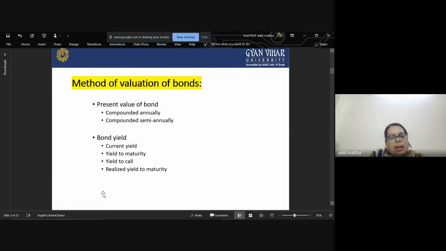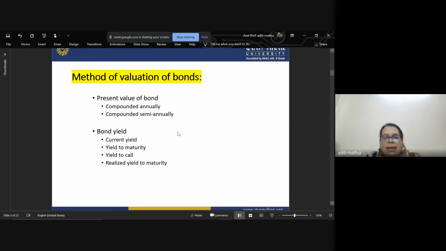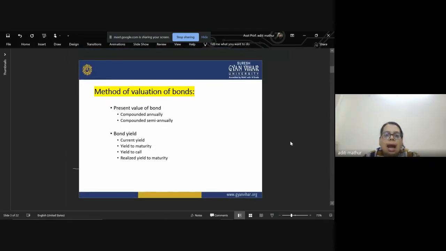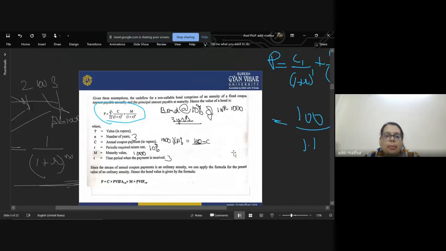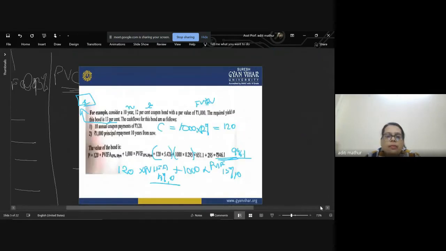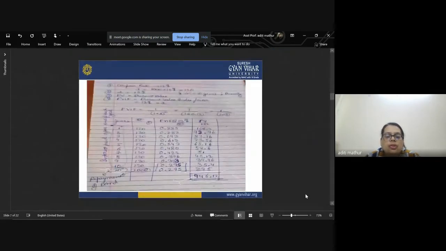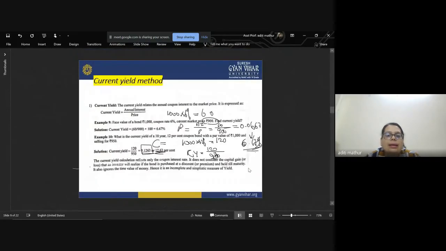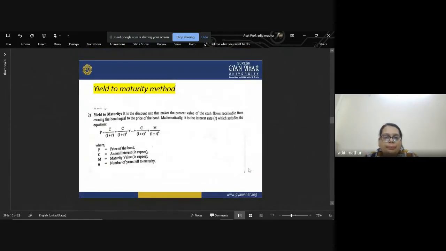Then we learned in detail how to calculate current yield and yield to maturity, and we touched upon the names of yield to call and realized yield to maturity. I do hope we had a great discussion on these topics, how to calculate the value of a bond. It is really important to know how to use the formulas in the questions.